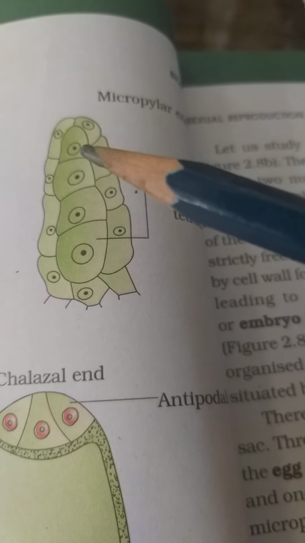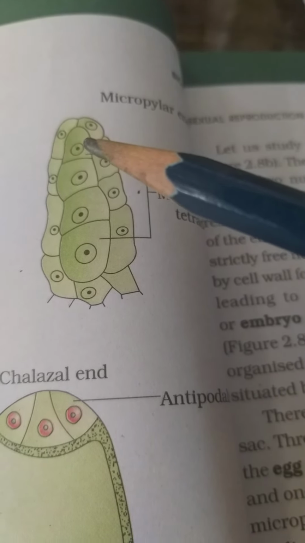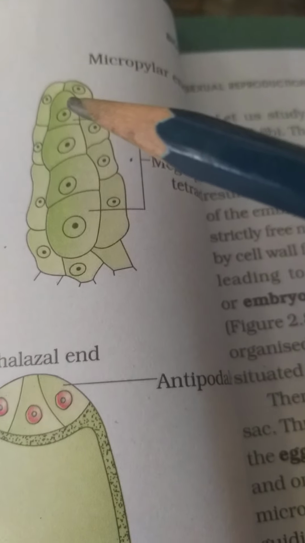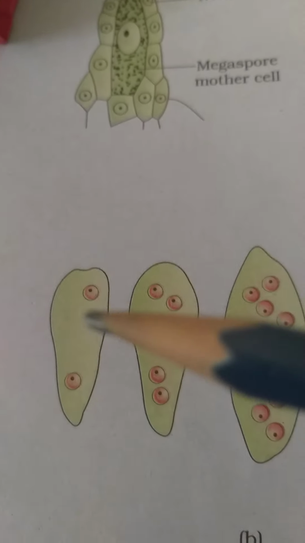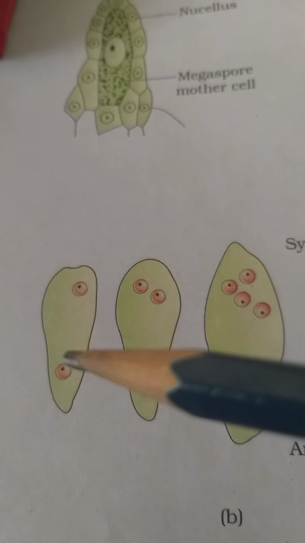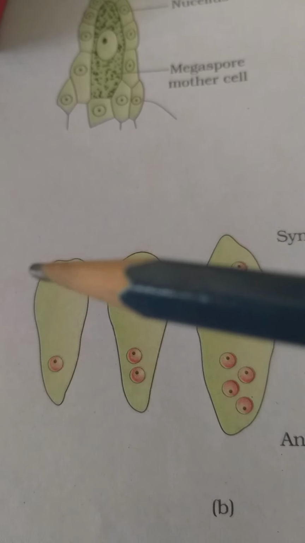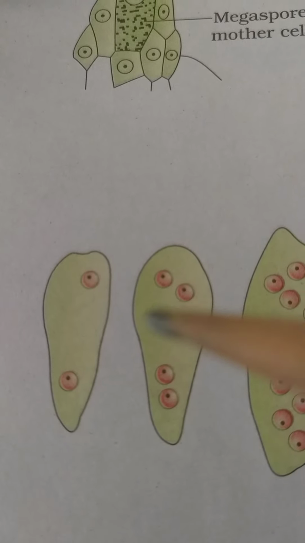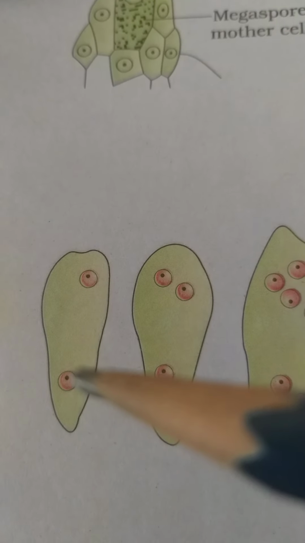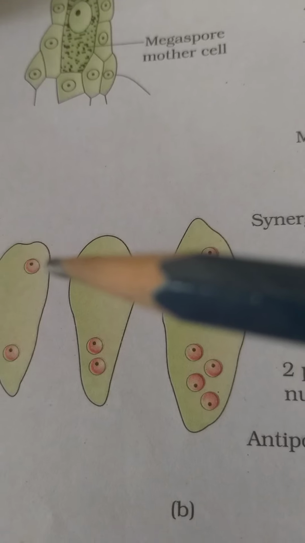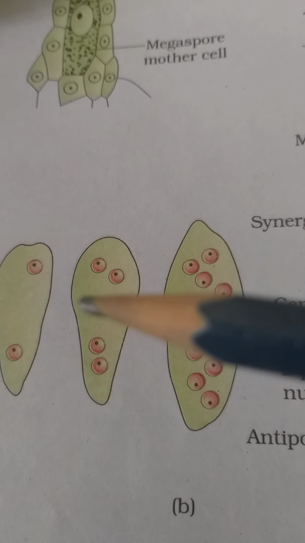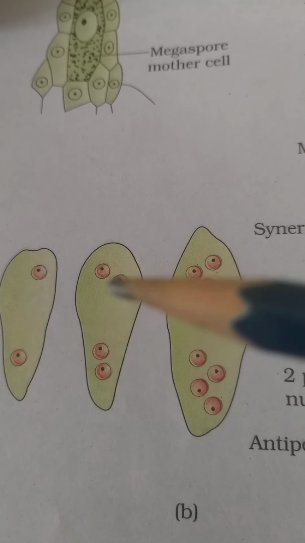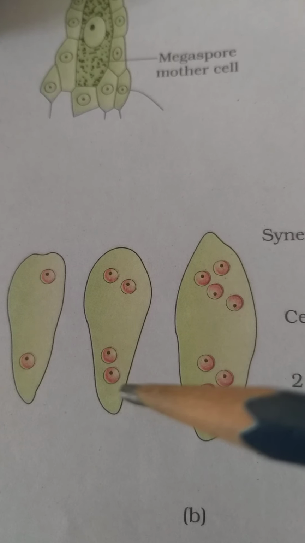So the nucleus of this functional megaspore divides by mitosis to form 2 nuclei. The 2 nuclei undergo another mitosis and are divided into 4 nuclei.